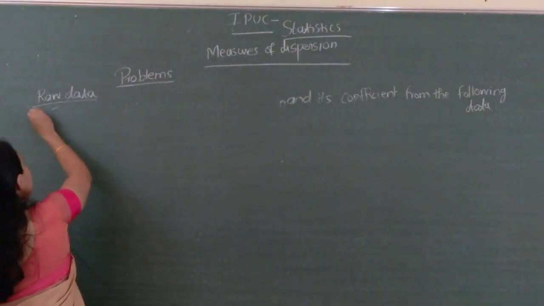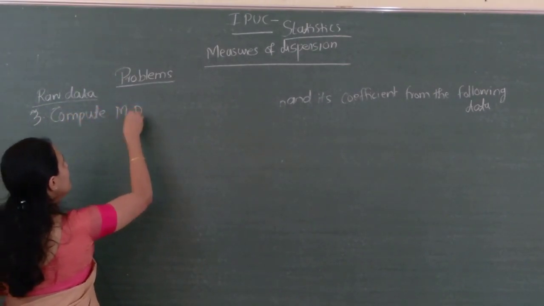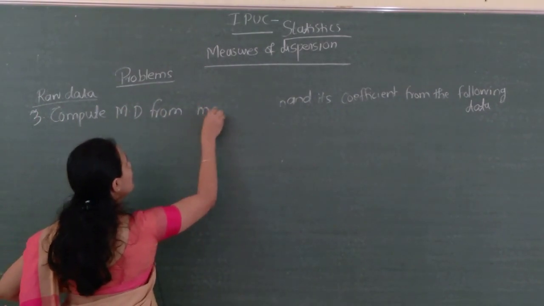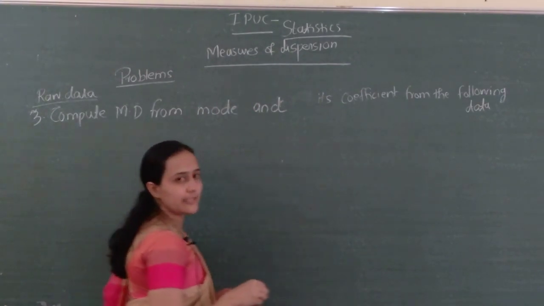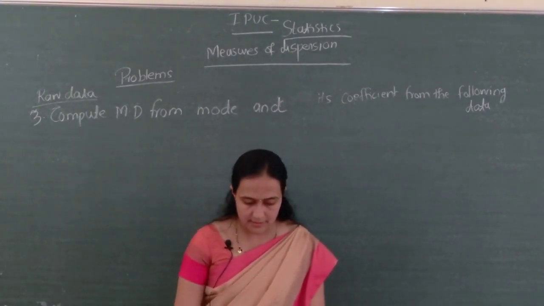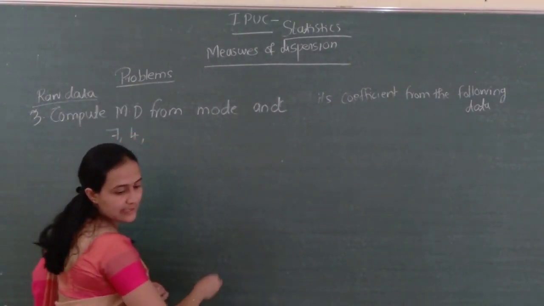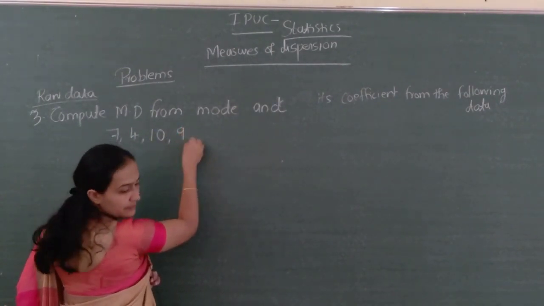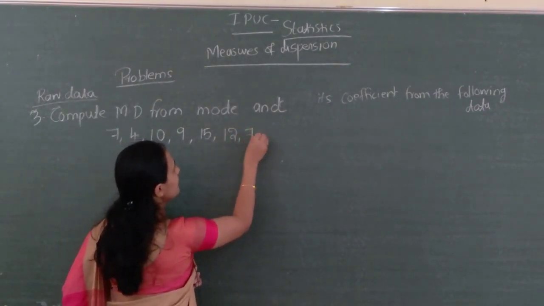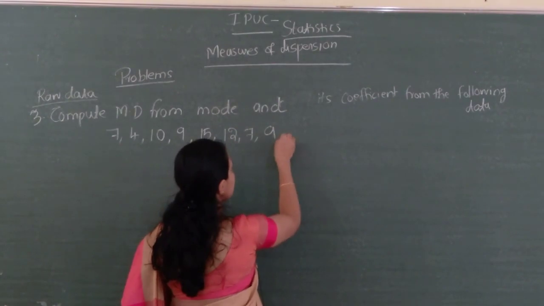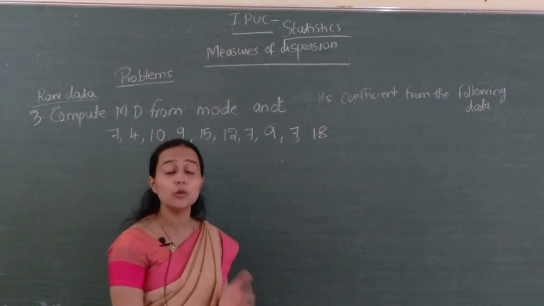The observations are 7, 4, next 10, 9, 15, next 12, 7, 9, 7, next 18.